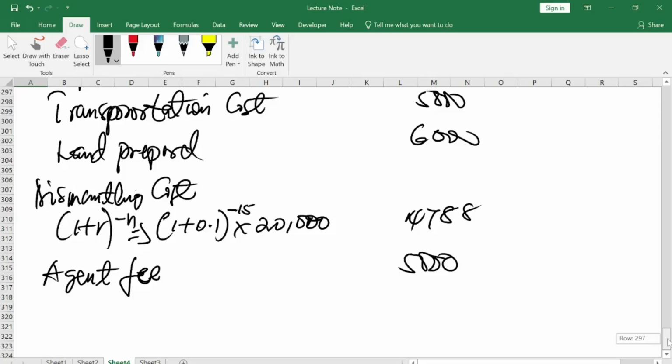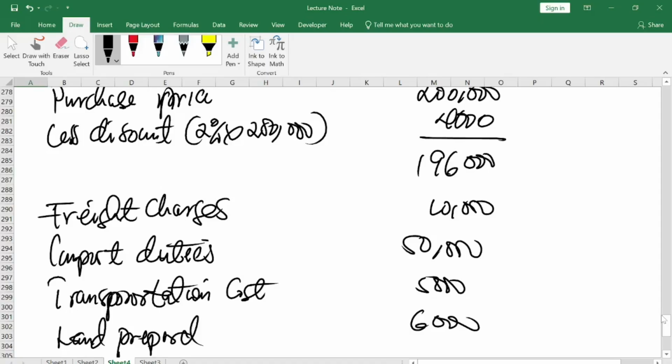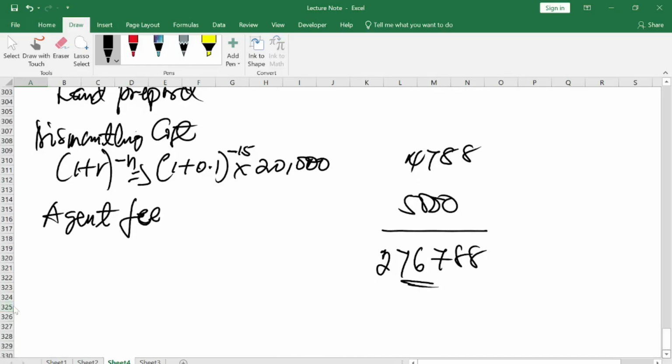So when you are done, then you add it up. All right, so you will have 276,788. So this is the cost of the asset that you acquired.